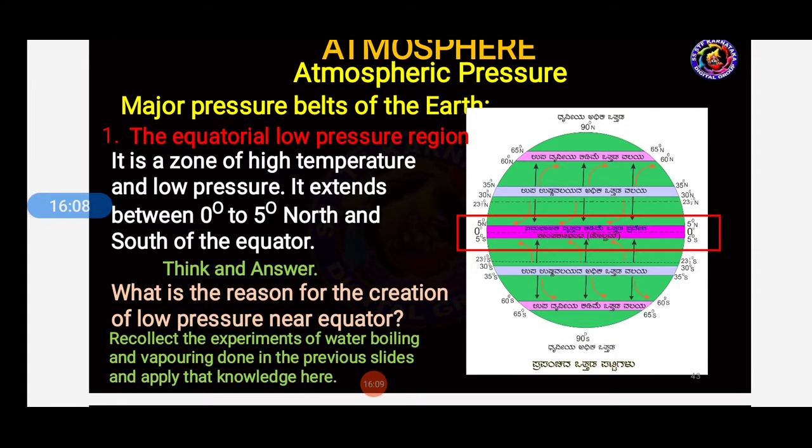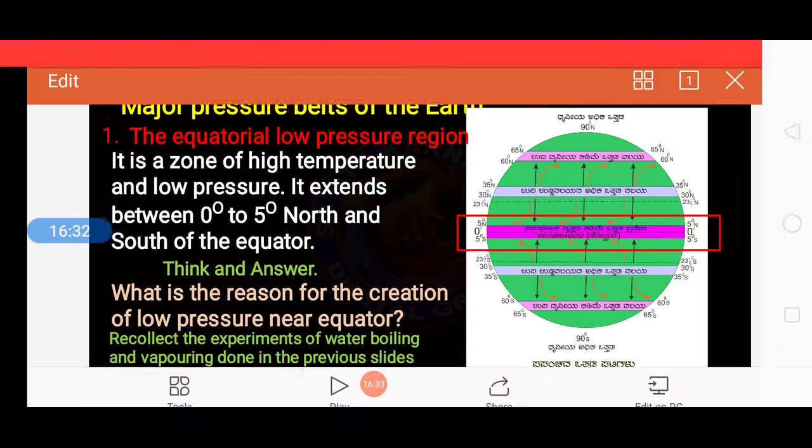So let us know about the equatorial low pressure region. It is a zone of high temperature and low pressure. It extends between 0 degree to 5 degree north and south of the equator.